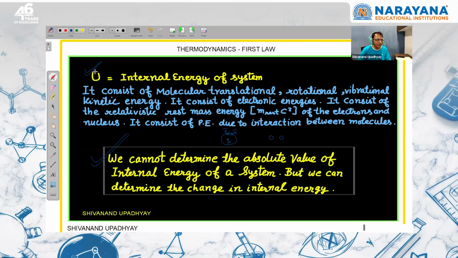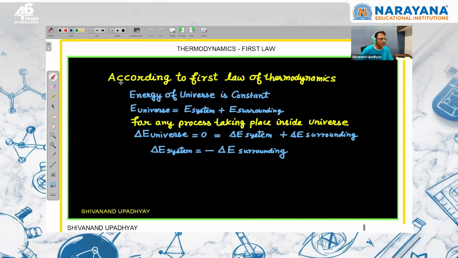We cannot calculate its absolute value, but we are calculating the change in internal energy, right? So according to the first law of thermodynamics, energy of the universe is constant. Energy of the universe is energy of system plus energy of surroundings. And we are saying that in the first law, energy of the universe is constant, means change in energy of the universe will be zero for any process.